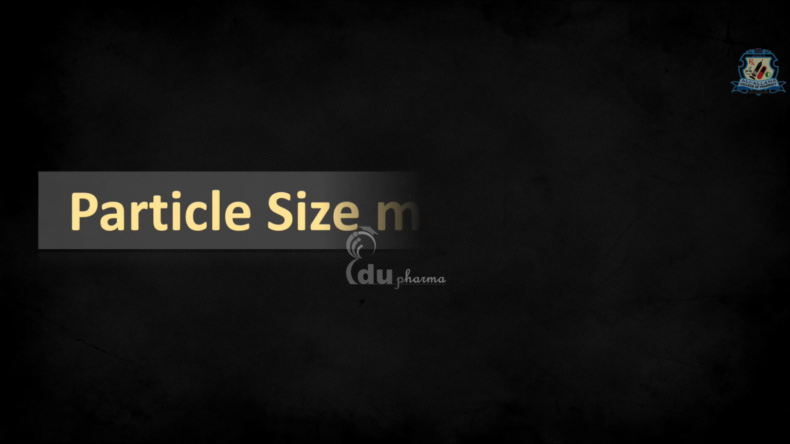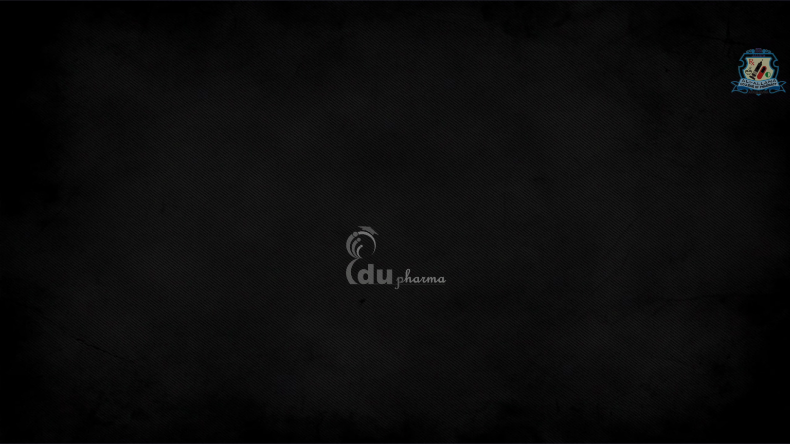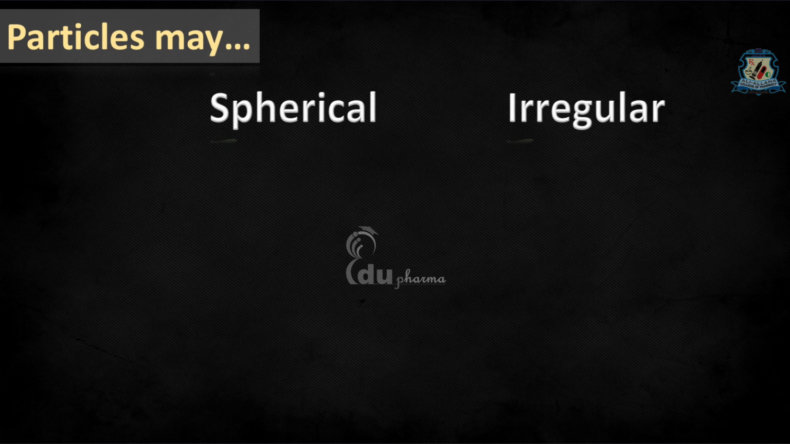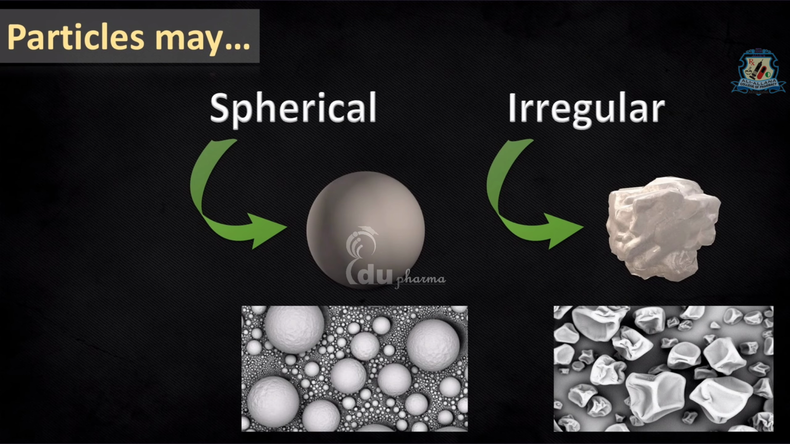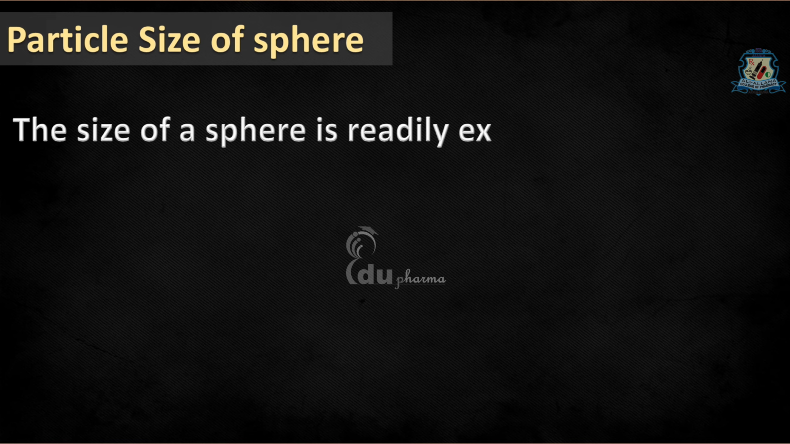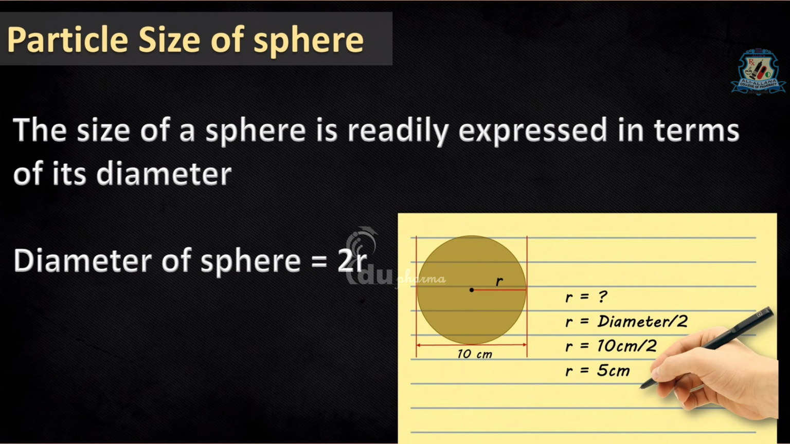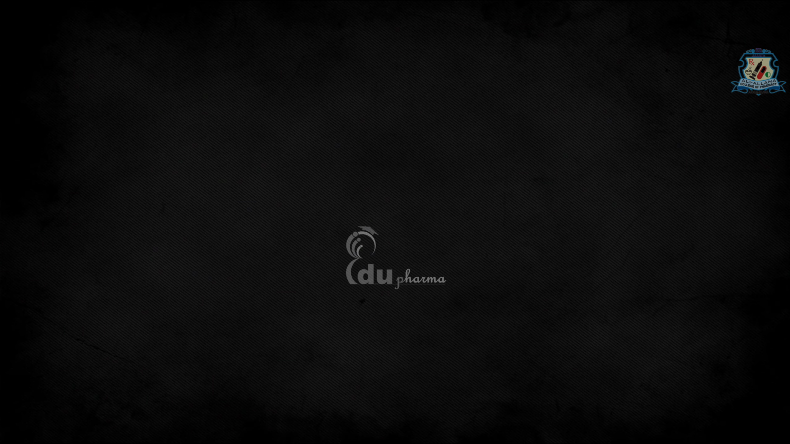Let's discuss particle size measurement. Whenever we talk about particle size measurement, the shape of particle plays a significant role. We can broadly classify the particles as spherical particles and irregular particles. For a perfect sphere, it is quite easy to determine the particle size as you only need the diameter. If all particles were spherical, it would be quite easy to determine the particle size using available methods.